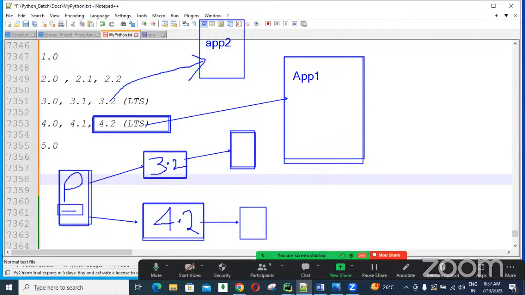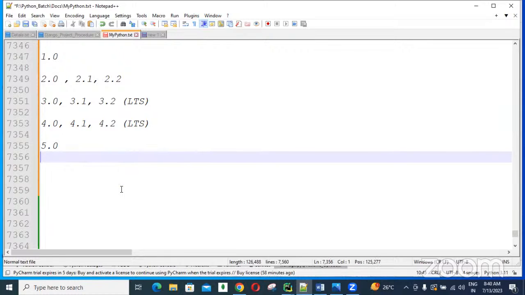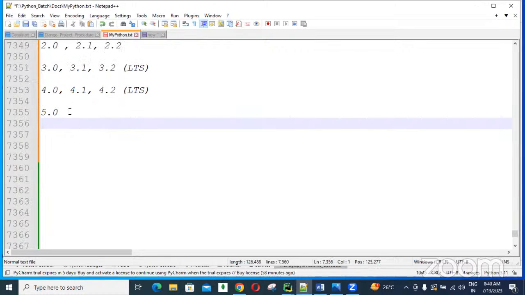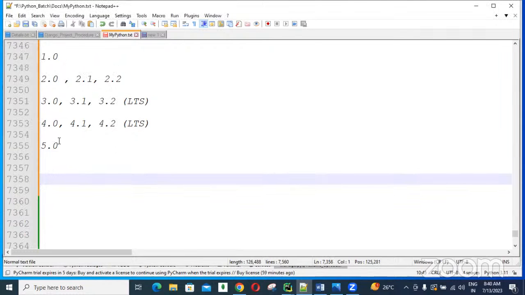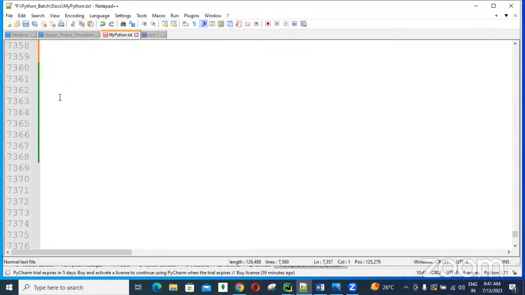How to create virtual environments? What is the use of virtual environments? These all things I will take care of in the coming days. Clear that? All the people. Okay. So all versions I have given. Next, guys,